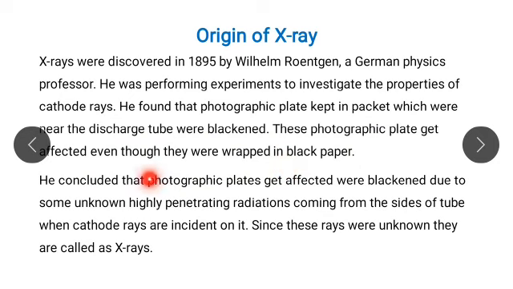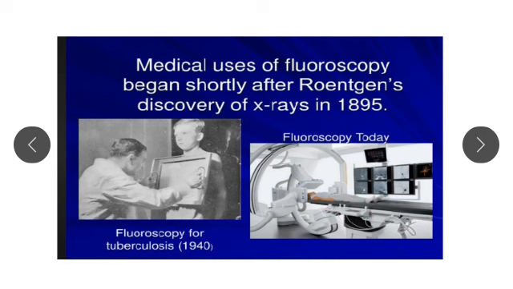Therefore, he concluded that the photographic plates were blackened due to some unknown highly penetrating radiations coming from the sides of the tube when cathode rays are incident on it, and hence these rays were unknown. They are called as X-rays.